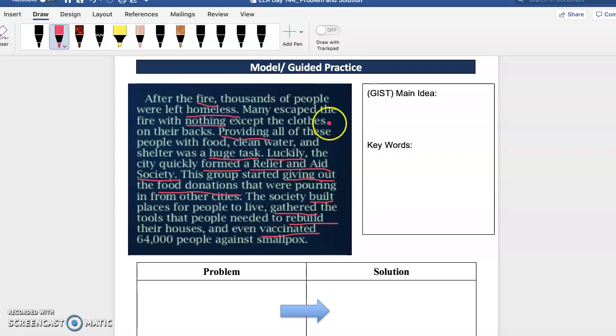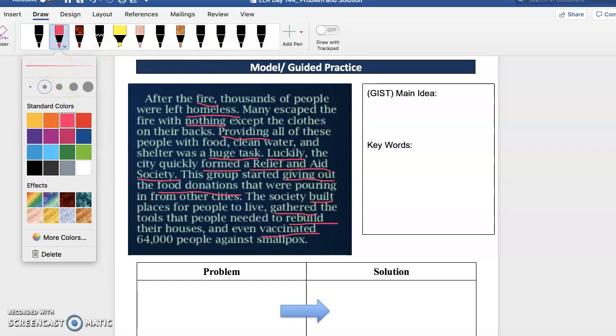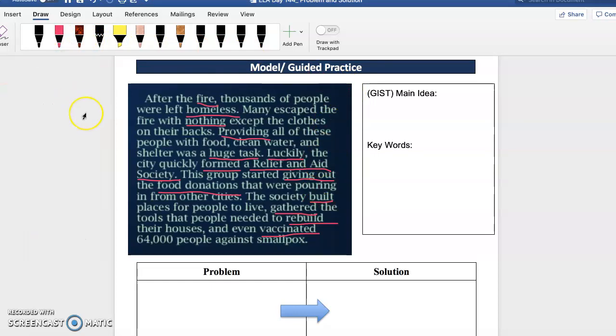Okay, so guys, let's go ahead and think about, okay, what is this text about? I know it's talking about some type of fire that happened, right? And then how after the fire people were left homeless, but the city provided a solution, the Relief and Aid Society, which gave people food, water, clothes, and vaccinated people to help them during this time. So we can write our gist based on what we just learned.